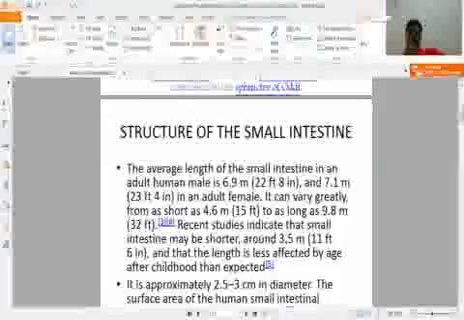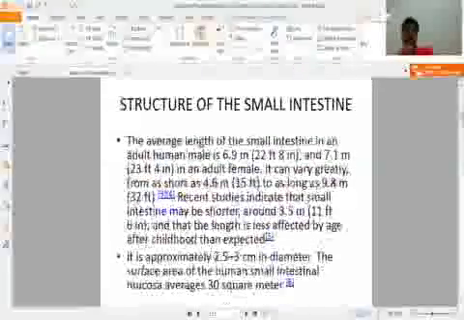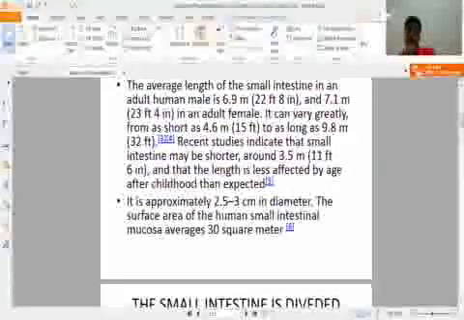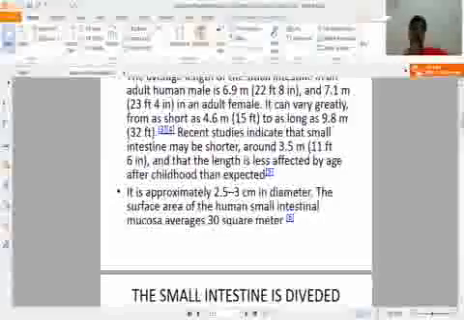Recent studies indicate that the small intestine may be shorter, around 3.5 meter, and that the length is less affected by age after childhood than expected. It is approximately 2.5 to 3 centimeter in diameter. The surface area of the human small intestine mucosa averages 30 square meter.